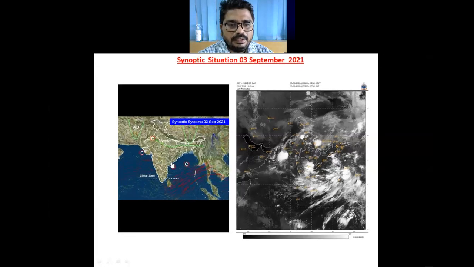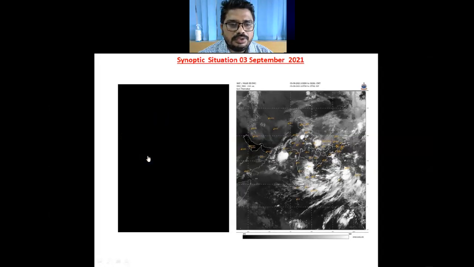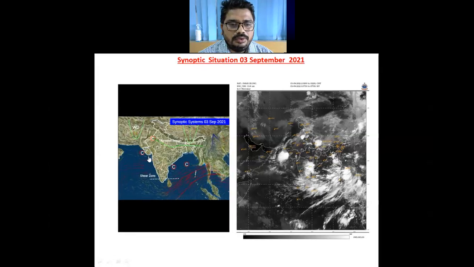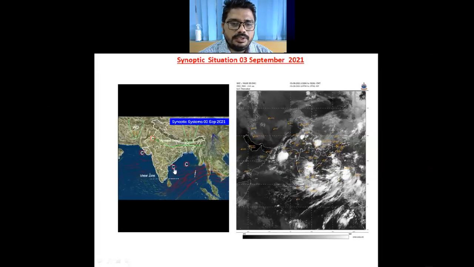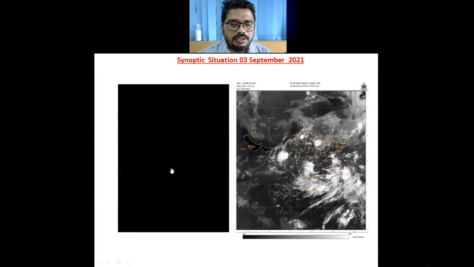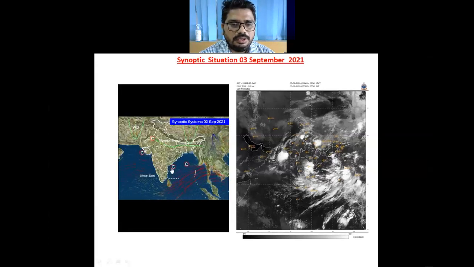India. And yesterday's cyclonic circulation over Saurashtra and adjoining area now lies over northeast Arabian Sea and adjoining Saurashtra, extending up to mid-tropospheric levels. And yesterday's cyclonic circulation over west central Bay of Bengal now lies over coastal Andhra Pradesh and adjoining areas.